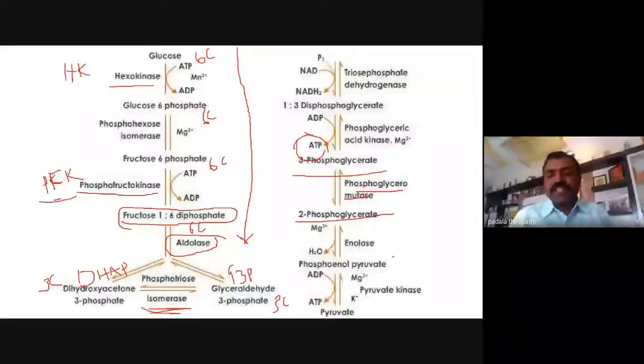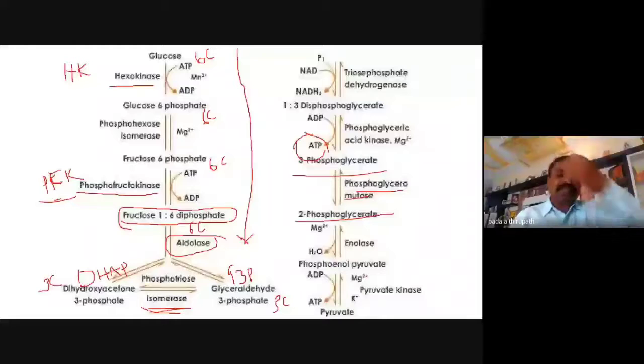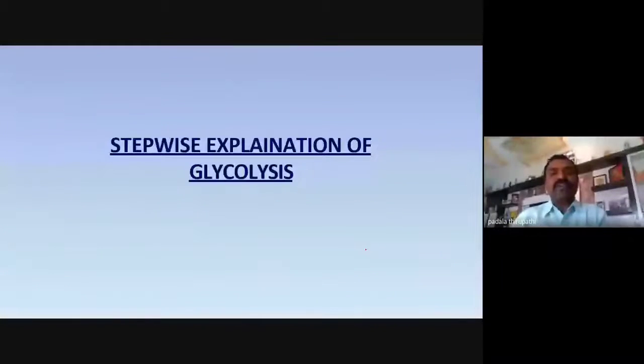And the 10th step is the second substrate level phosphorylation, where PEP is converted into 2 moles of pyruvic acid. So this is the complete set of steps of glycolysis.